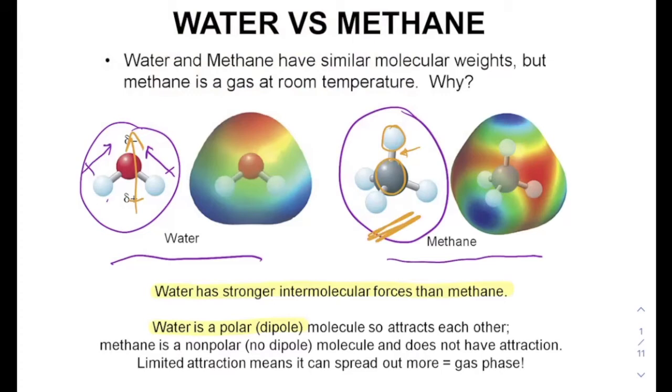Water has a dipole, so those water molecules attract each other more prevalently than methane. Methane is nonpolar, there is no dipole, and so it does not have the same kind of attraction. That is why methane exists in the gaseous form, because the intermolecular forces are weaker. Those molecules are more spread out in the gas phase.